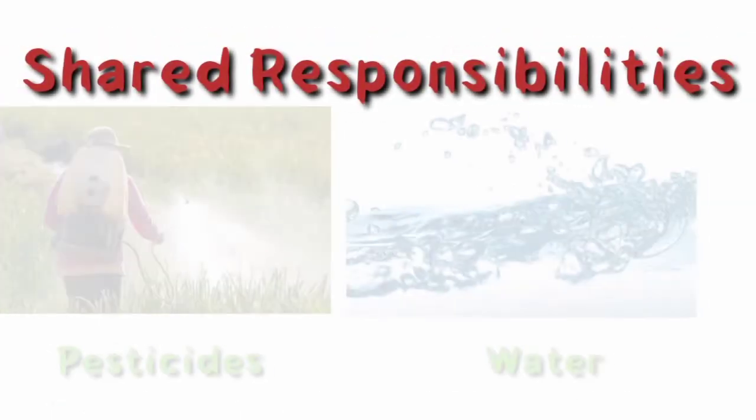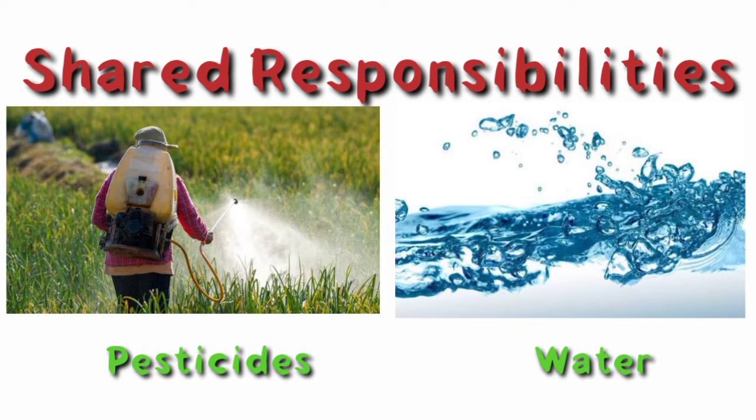FDA shares the responsibility for regulating these products with other government agencies. Pesticides are regulated by FDA, the US Department of Agriculture, and the Environmental Protection Agency. Water. FDA regulates the labeling and safety of bottled water, while the Environmental Protection Agency develops national standards for drinking water from municipal water supplies.